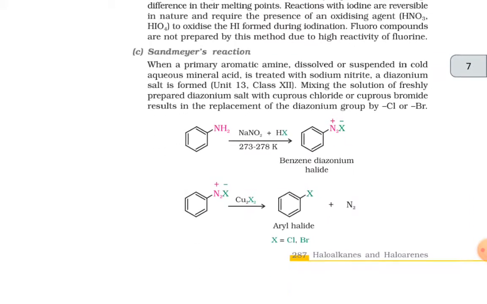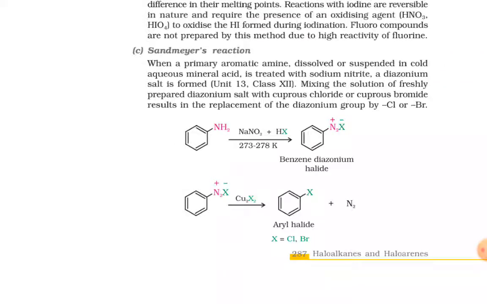C is the Sandmeyer's reaction. When a primary aromatic amine dissolved or suspended in cold aqueous mineral acid is treated with sodium nitrite, a diazonium salt is formed. Mixing the solution of freshly prepared diazonium salt with cuprous chloride or cuprous bromide results in the replacement of the diazonium group by Cl or Br.